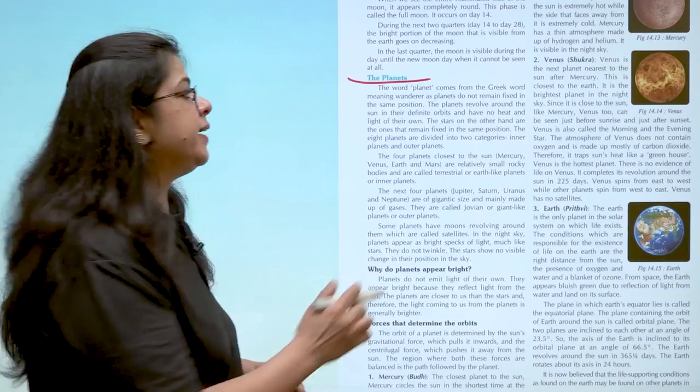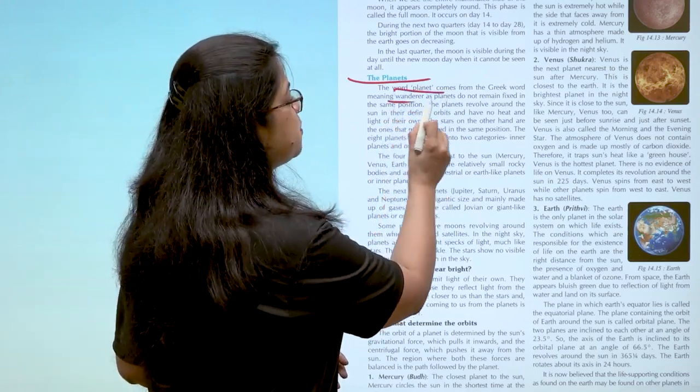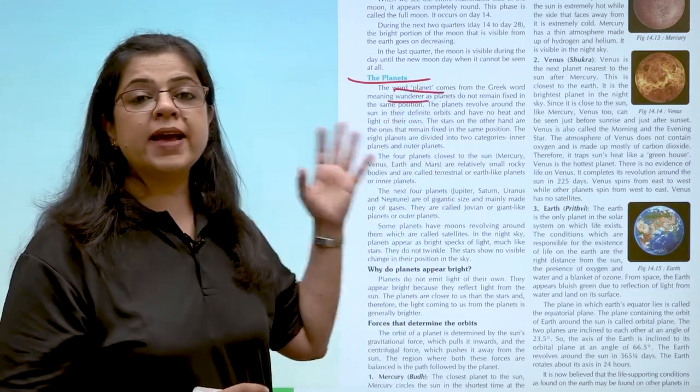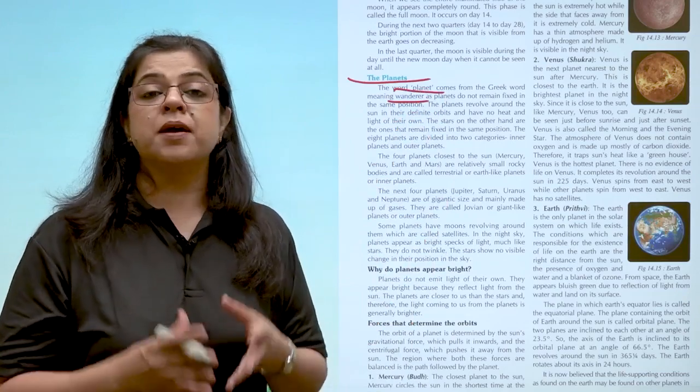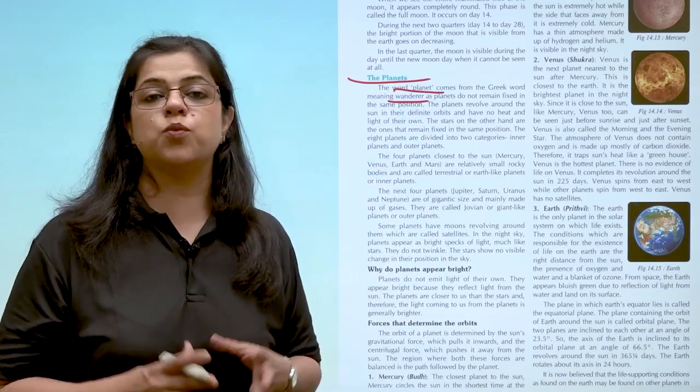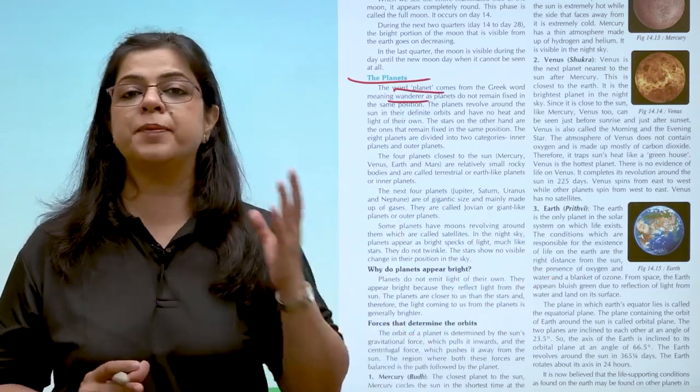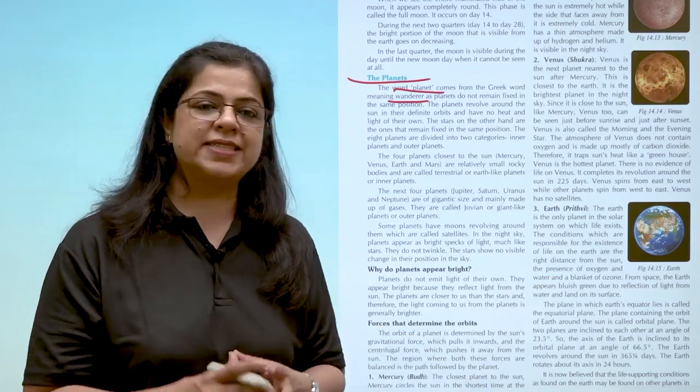Now let us understand about the planets. The word planet is a Greek word which means wanderer. Why has the planet been given this name? Because the planets do not stay in one place. They keep moving from one place to another around the sun.